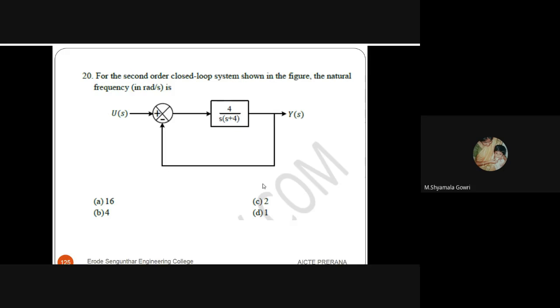Next question, for a second order closed loop system shown in the diagram, the natural frequency of oscillation is, it is 4 divided by s into s plus 2. So we have to calculate the natural frequency of oscillation omega n. We use G of s divided by 1 plus G of s into H of s. By solving this and comparing with the second order general equation, omega n squared is 4 and omega n, the natural frequency of oscillation, is 2.